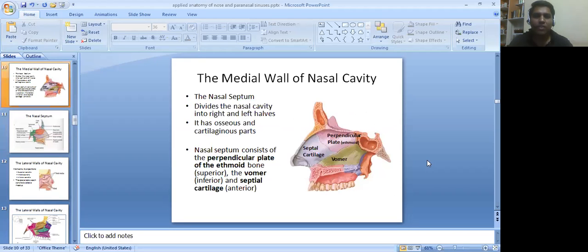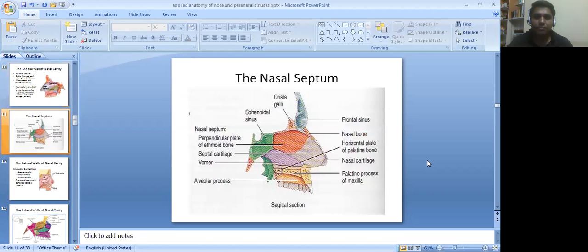The medial wall of the nasal cavity is formed by the nasal septum. It divides the nasal cavity into right and left halves. It has osseous and cartilaginous parts. The nasal septum consists of the perpendicular plate of ethmoid bone, the vomer and septal cartilage. Here we can see the different structures of the nasal septum.